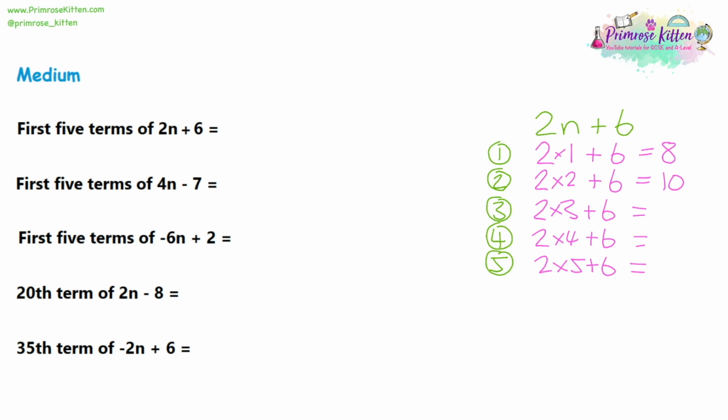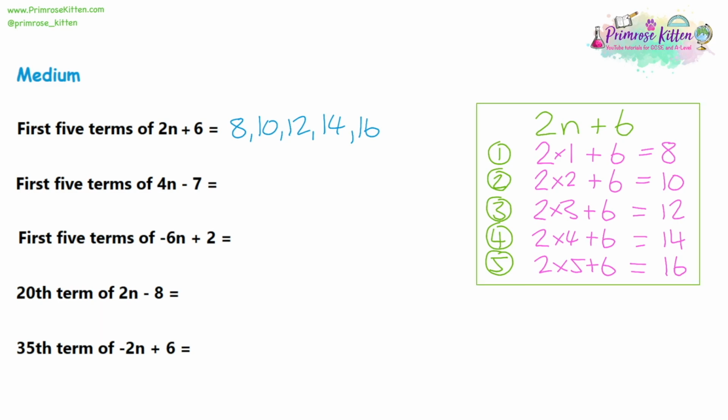So 2 times 3 is 6, plus 6 is 12. 2 times 4 is 8, plus 6 is 14. And if you look at the sequence, 8, 10, 12, 14, it's going up by 2 each time, so the last one must be 16. And rather than writing out that sequence, it's faster just to write 2n plus 6. So now I can go over to the question and just write in these numbers, and these are the first 5 terms.